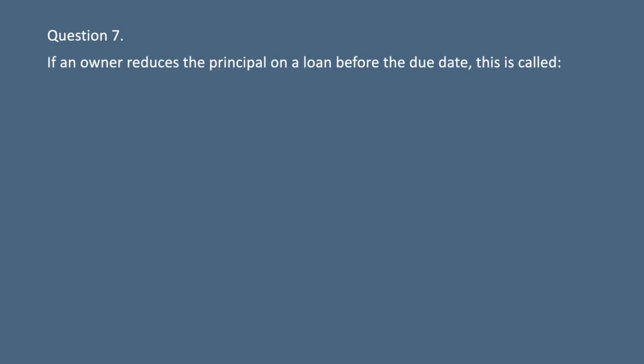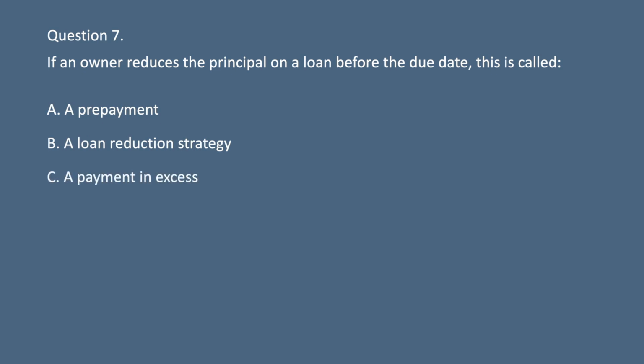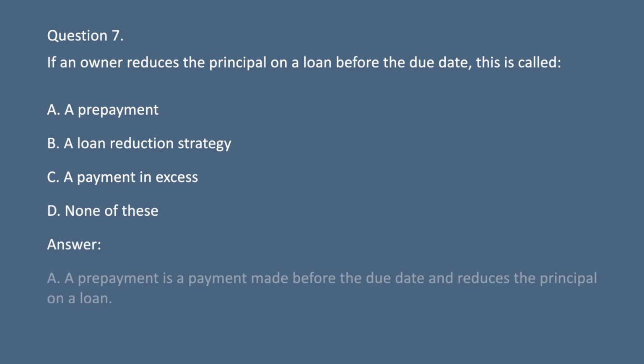Question 7. If an owner reduces the principal on a loan before the due date, this is called A. A prepayment. B. A loan reduction strategy. C. A payment in excess. D. None of these. Answer. A. A prepayment is a payment made before the due date and reduces the principal on a loan.